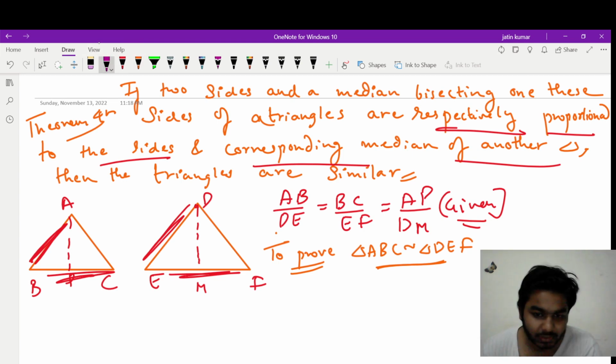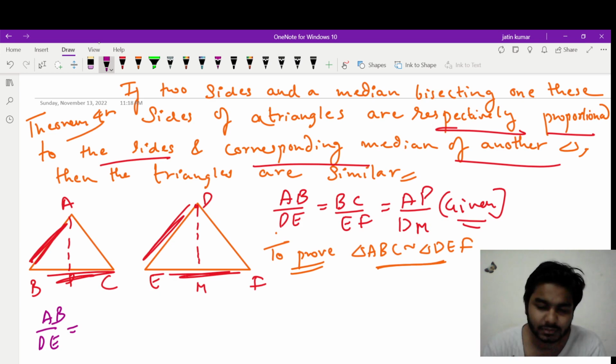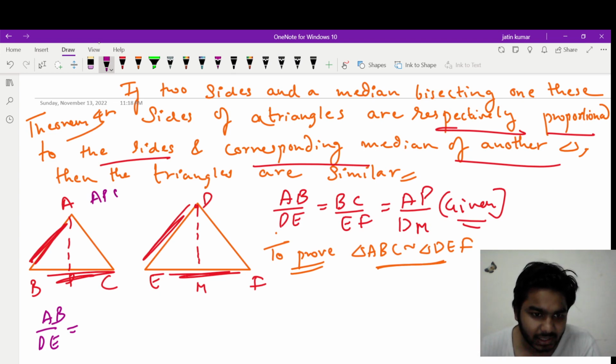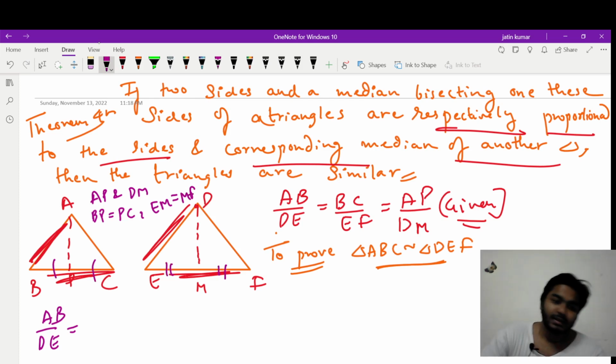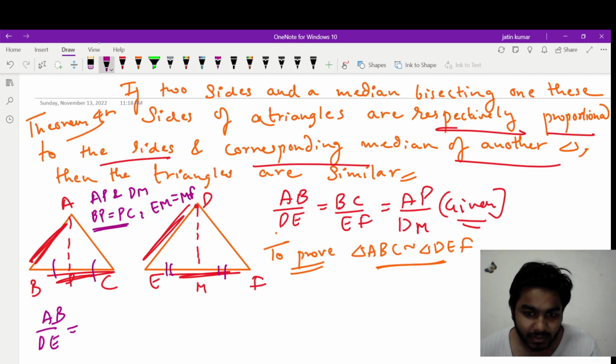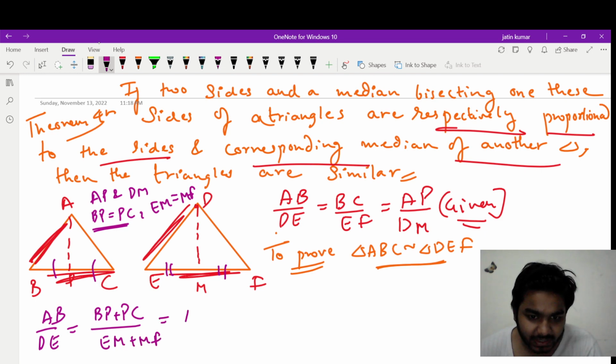So let's take our given condition. AB upon DE is given, which is equal to BC upon EF. So can I write BC as twice of BP and EF as twice of EM? Because look here, AP and DM are medians. It means BP is equal to PC and EM is equal to MF, right? This side is equal to this side and this side is equal to this side. So BC can I write as BP plus PC, and EF can I write as EM plus MF, and AP and DM are already there.